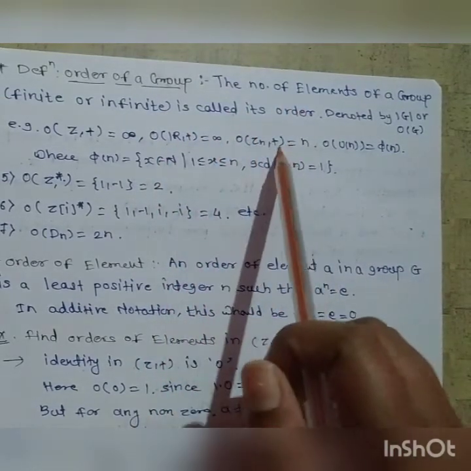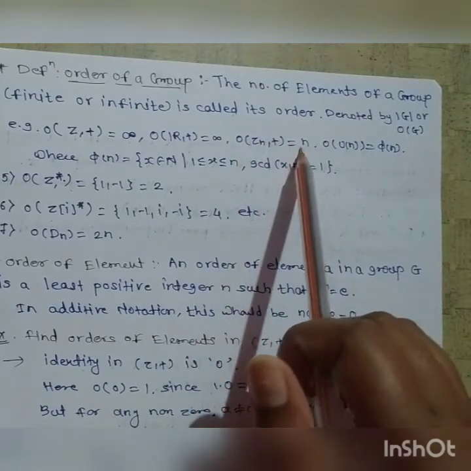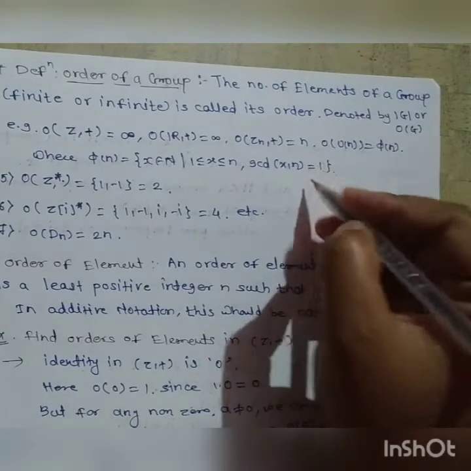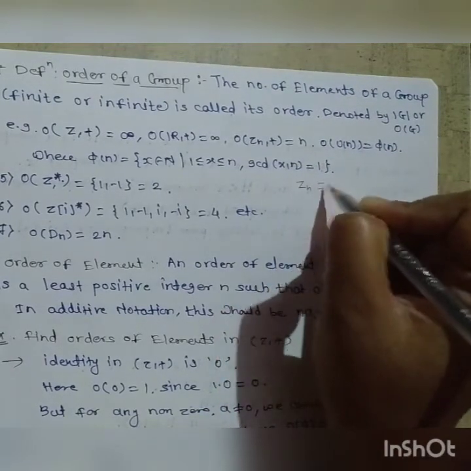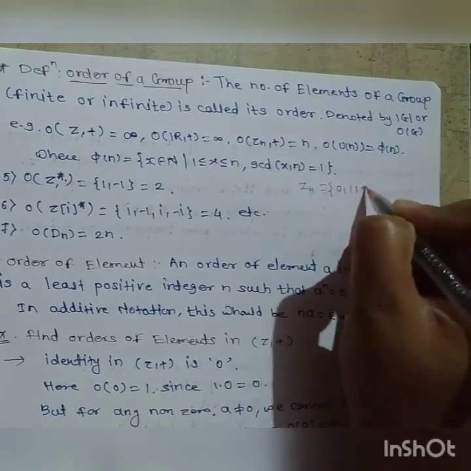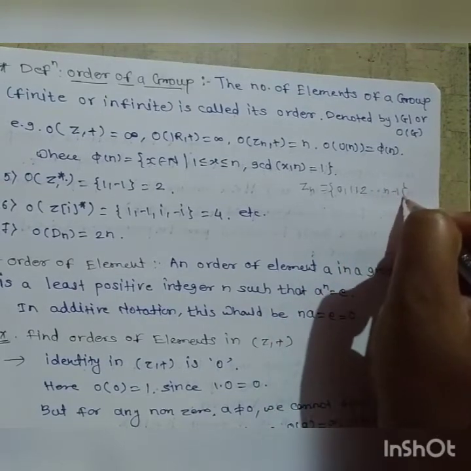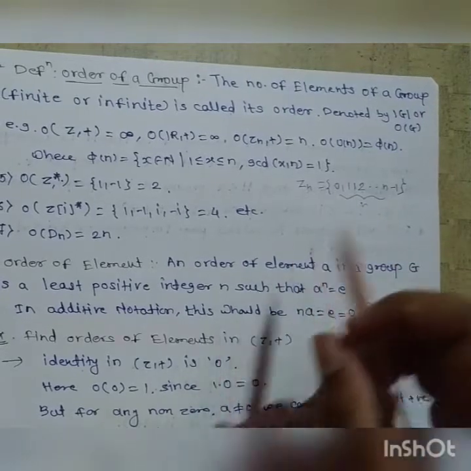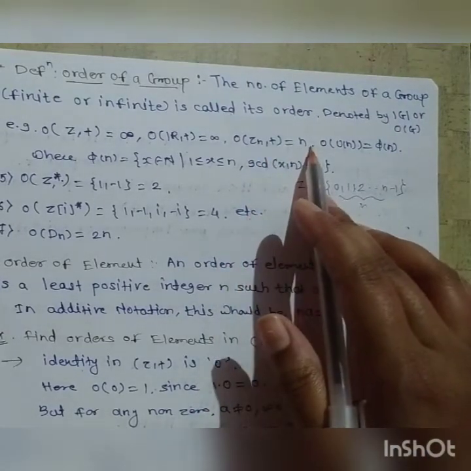Then order of Zn plus. In Zn, how many elements are there? Zn is equal to 0, 1, 2, and so on up to n minus 1. Therefore, in total there are n elements. Therefore, order of Zn plus is equal to n.